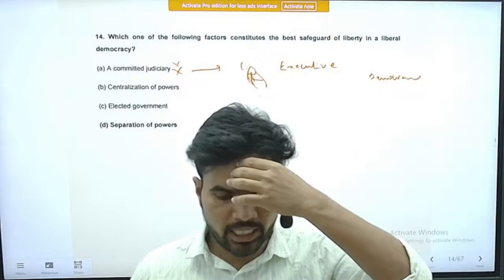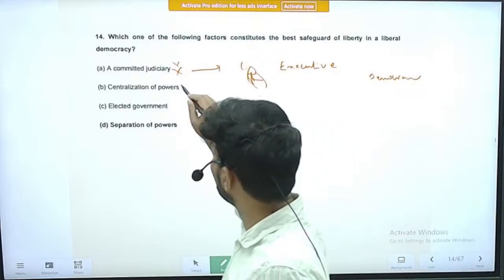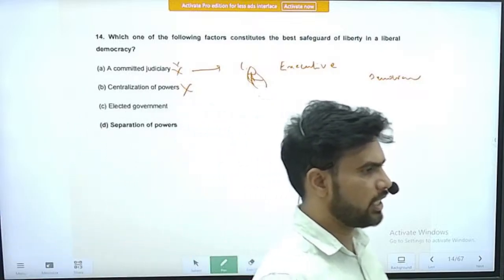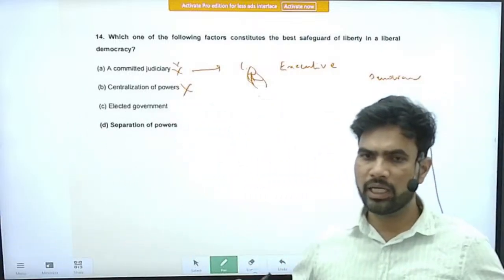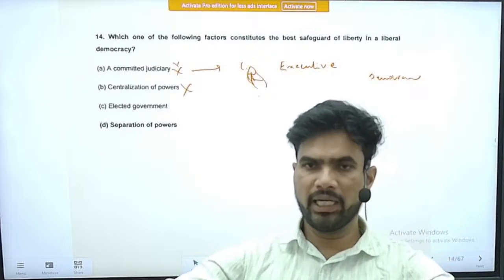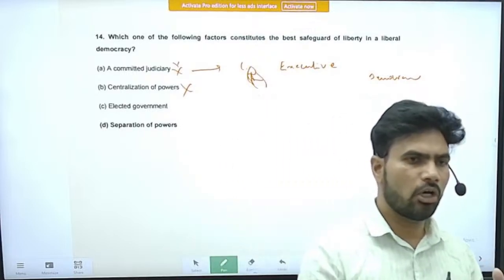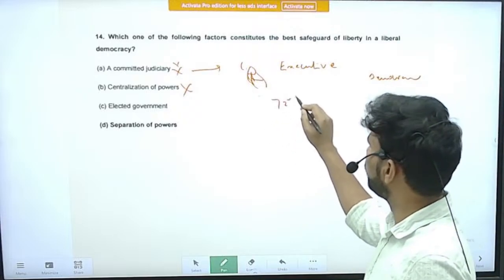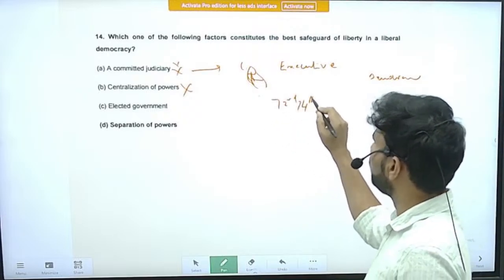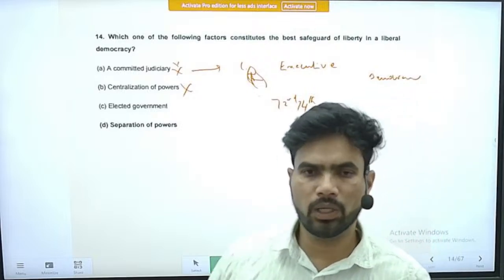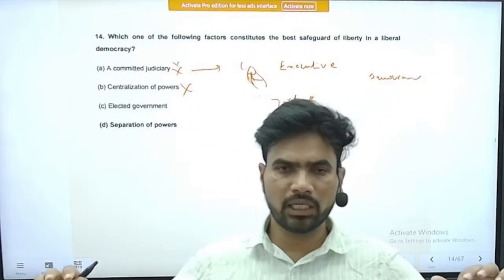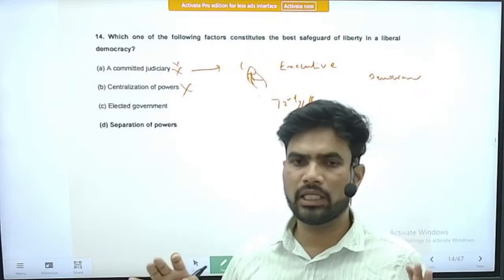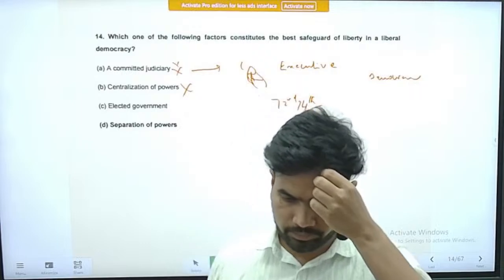Option B, centralization of powers. This also goes against the principle of a liberal state. In a liberal state, the powers have to be decentralized. More and more authority has to be conferred on the people. With the 73rd and 74th Constitutional Amendment Acts, we have tried to do this only, liberalization or decentralization of powers. So centralization of powers goes against the spirit of liberalism.